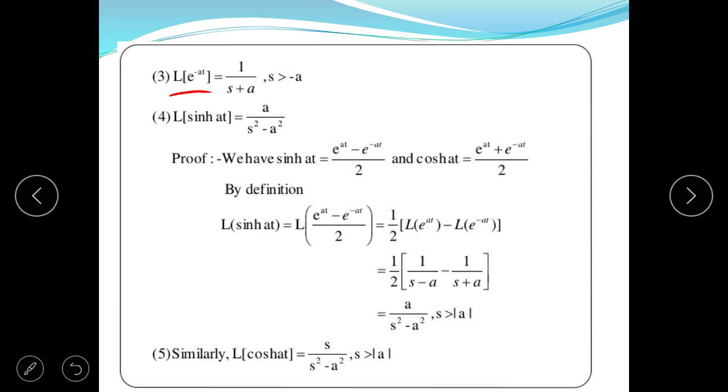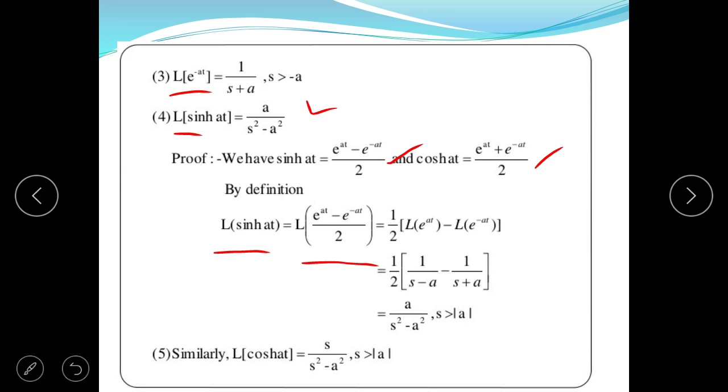Now in example 4, the Laplace transform of sine hyperbolic at should be equal to a upon s square minus a square. Since we know that sine hyperbolic at can be written as e to the power at minus e to the power minus at divided by 2, and cos hyperbolic at is equal to e to the power at plus e to the power minus at divided by 2. So by definition, Laplace of sine hyperbolic function at can be written as Laplace of e to the power at minus e to the power minus at, divided by 2.